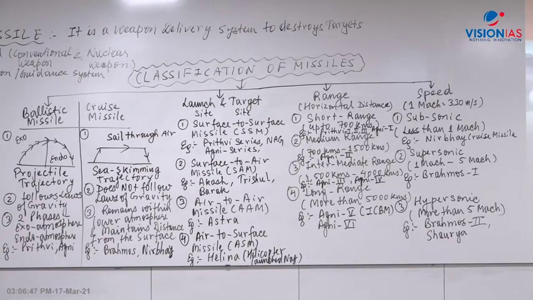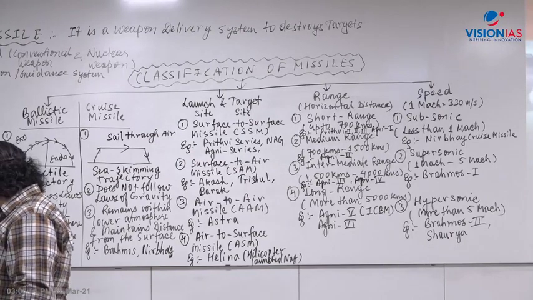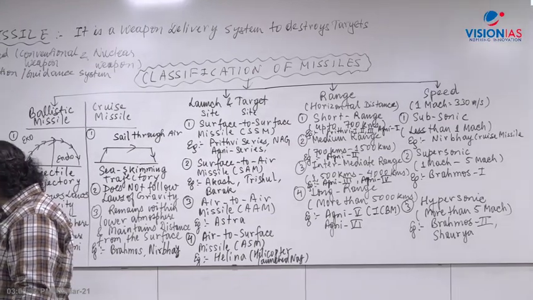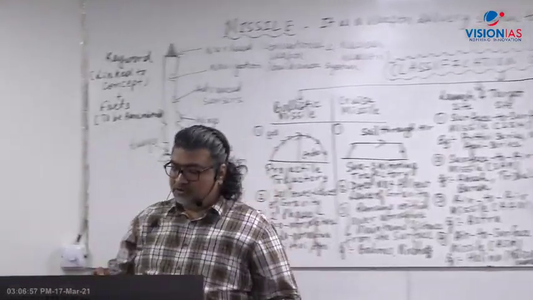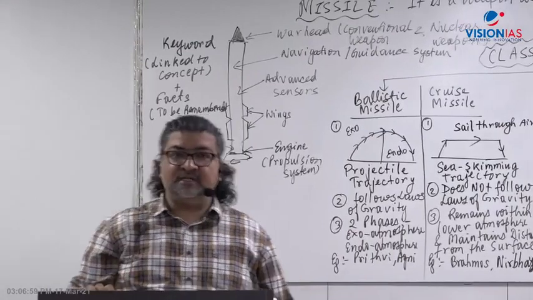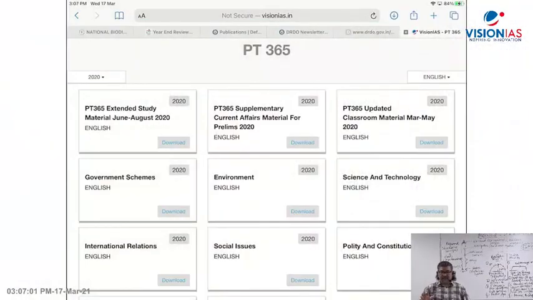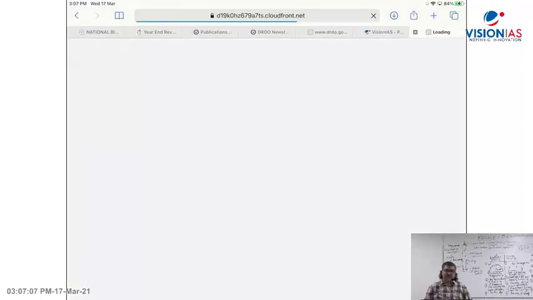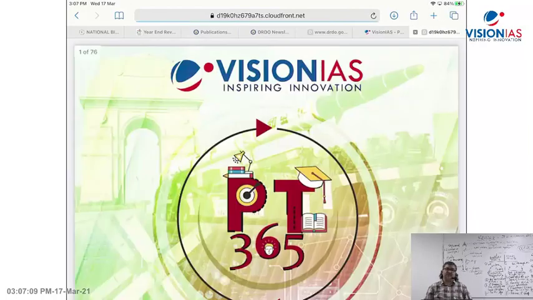This is the Vision IAS PT365 material. I'm downloading the last year one, 2020. This year you will get the new one.